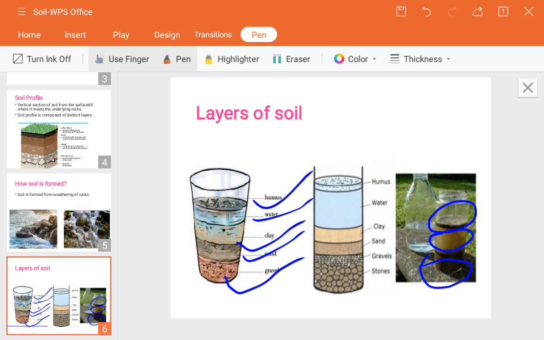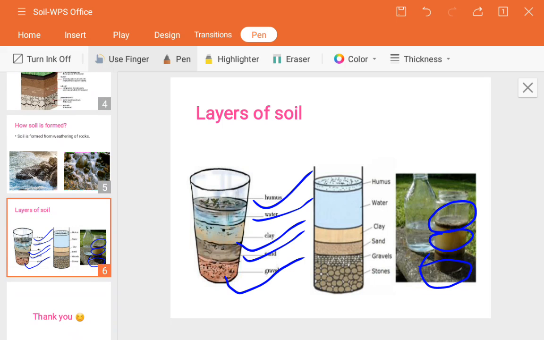One more example I can give. If you have observed wherever building construction is going on, initially when they dig a big pit, you can see a number of layers. Those are good examples to understand how layers occur under the earth, below the soil. These are the examples and topics which we have learned in this chapter.